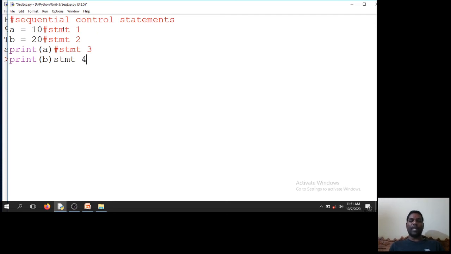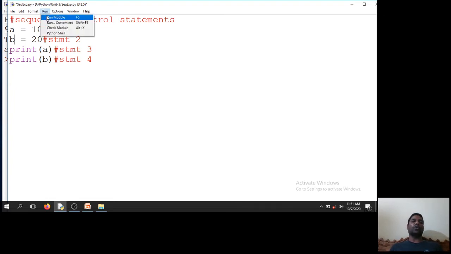What will happen in this example? Each and every statement will be executed one by one. First, my Python interpreter will execute A is equal to 10, then B is equal to 20, and thereafter it will print A, and then print B. This is what happens with a sequential control statement, one after another.